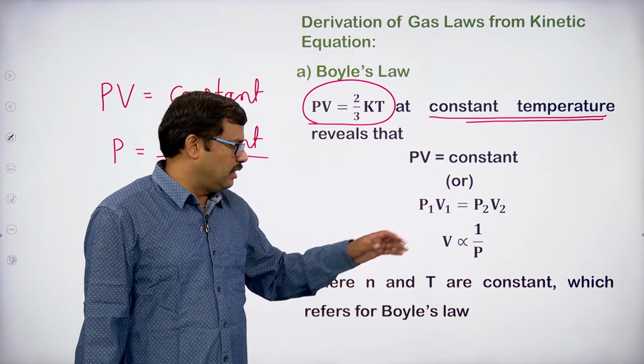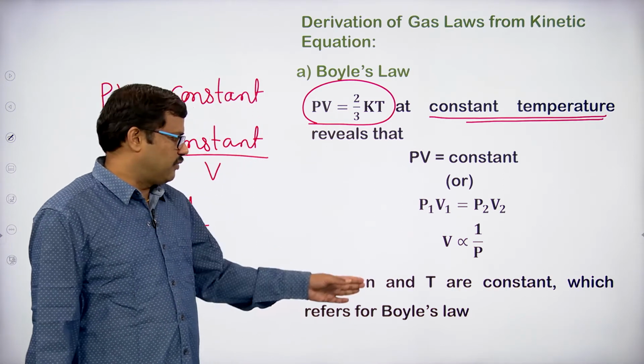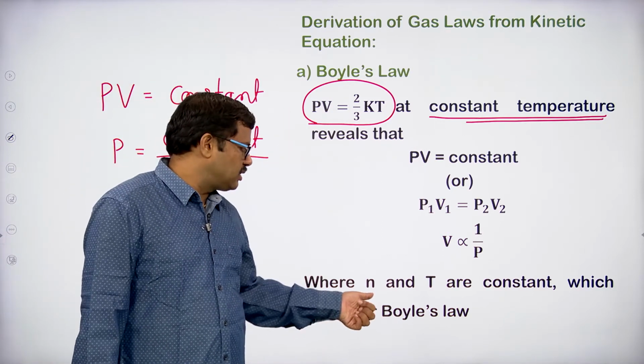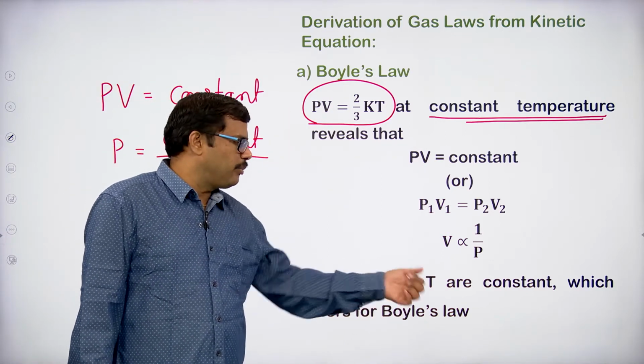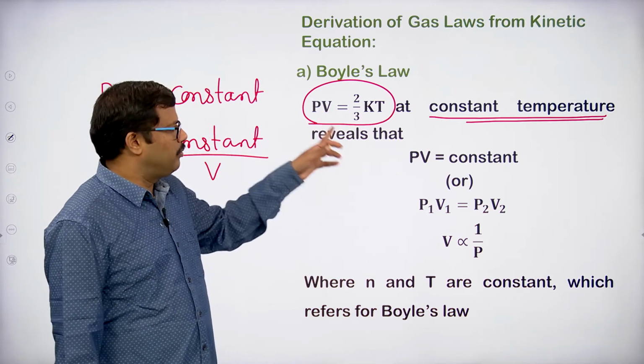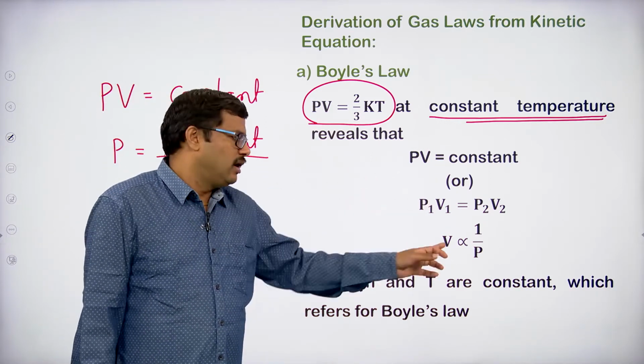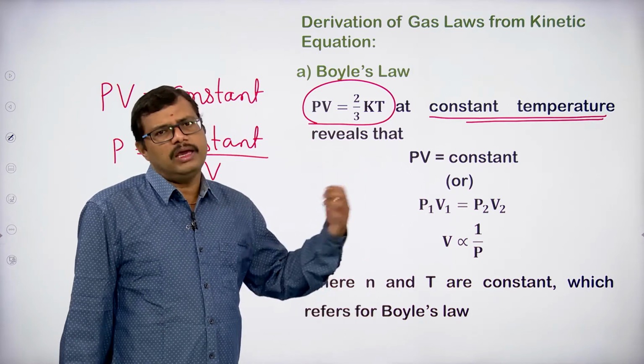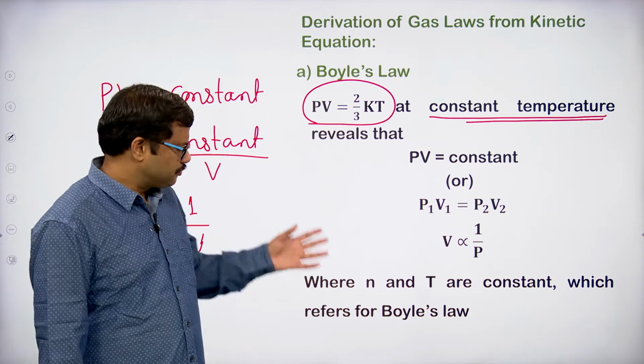Here n and T are constants, which refer to Boyle's law. So, in this equation, if you fix the mass of the gas and keep the temperature constant, the pressure and volume relation can be obtained and both are found to be inversely related to one another, and it proves Boyle's law, right.